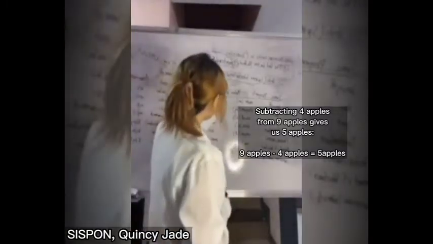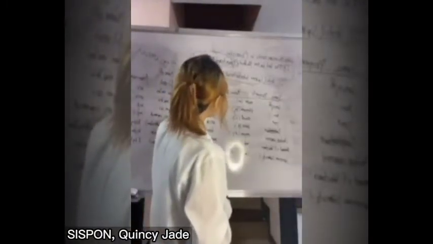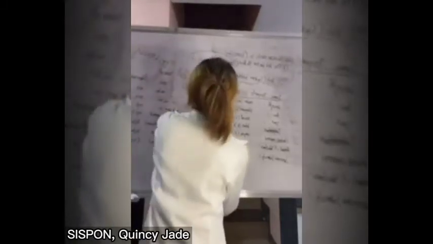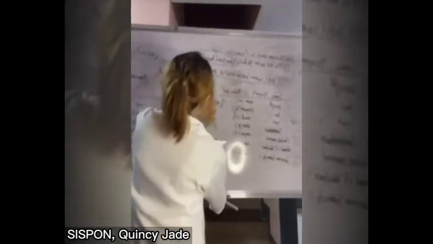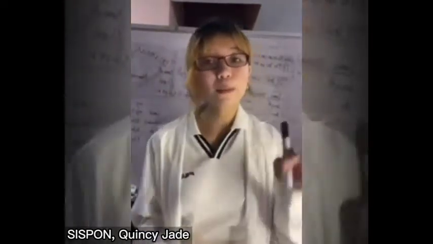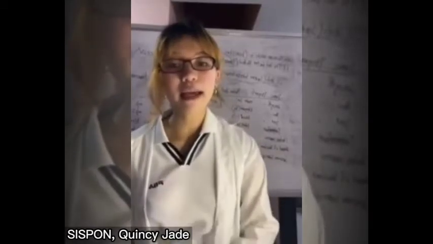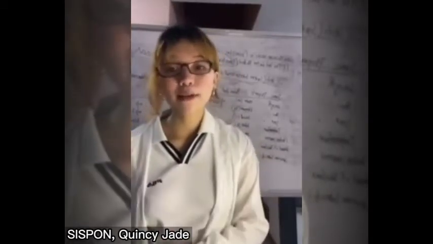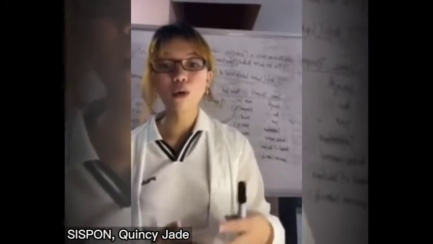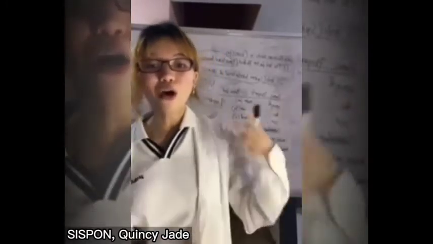For example, subtracting 4 apples from 9 apples gives us 5 apples. So 9 apples minus 4 apples equals 5 apples. Subtracting 4 apples from 9 oranges would be a meaningless operation. Sometimes we will be given values having identical units. Other times we will have to change the units of one or more values before we can add or subtract.